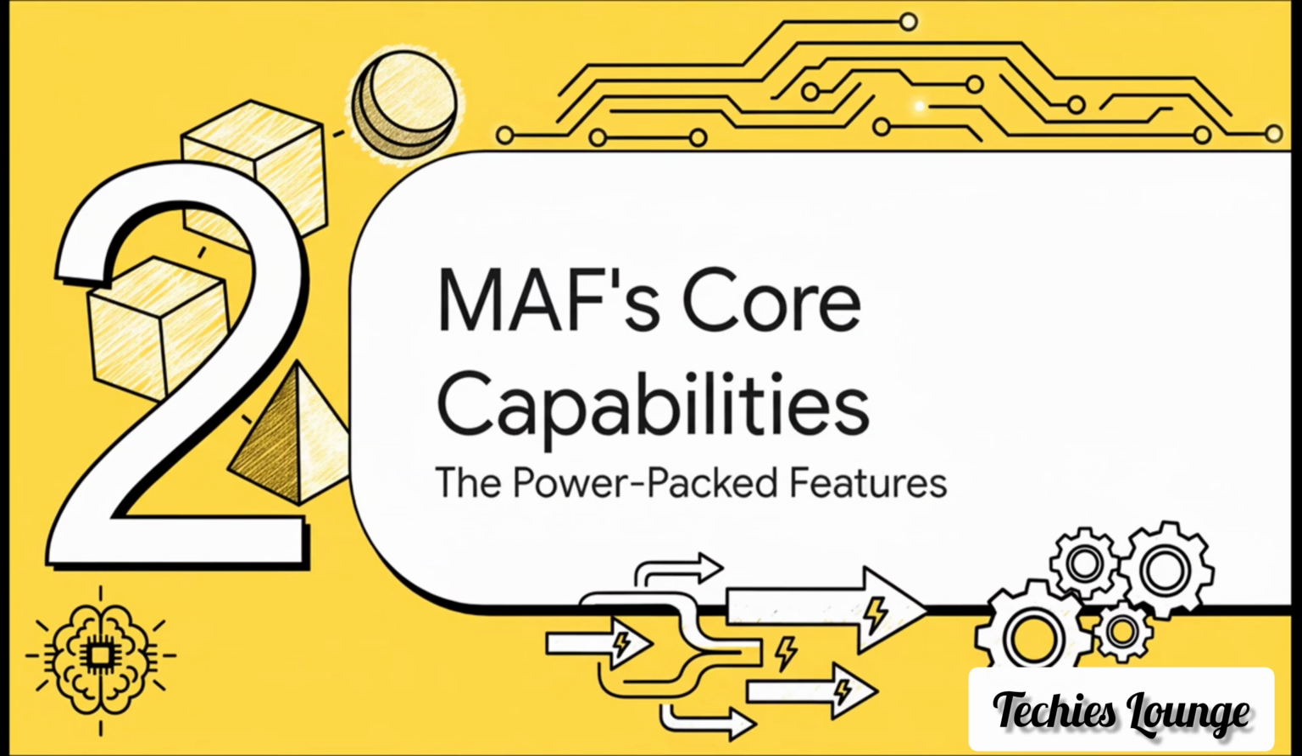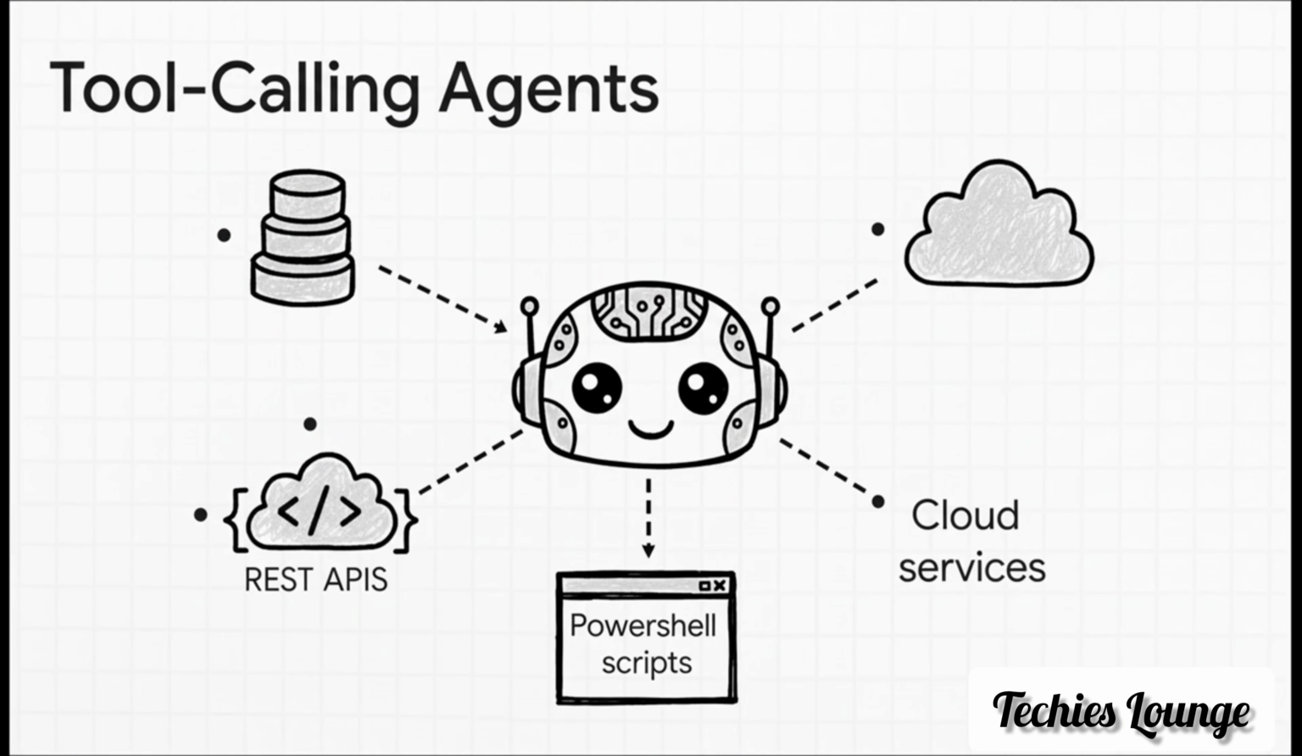Okay, so that's the what. Now, let's get to the really exciting part. What can it actually do? We're going to do a quick run through of the core features that make this framework so powerful, especially for enterprise level stuff. First up, and this is absolutely huge, is tool calling.